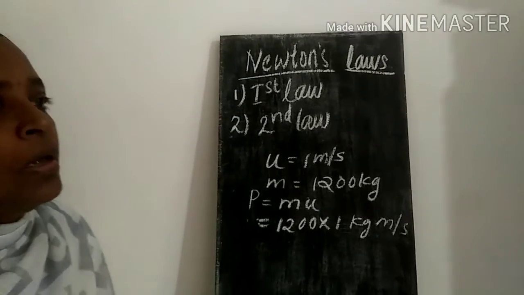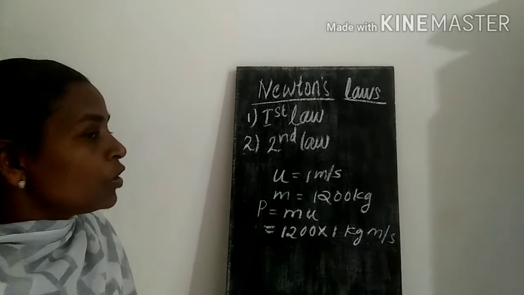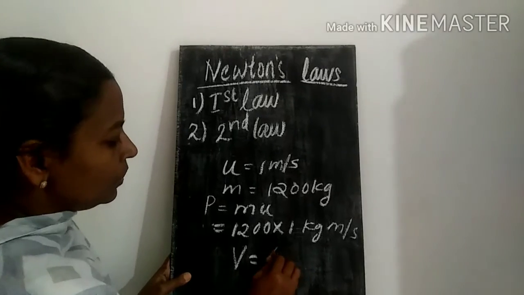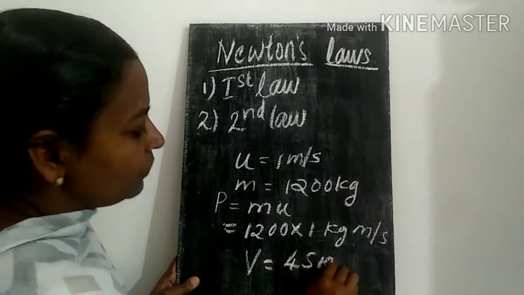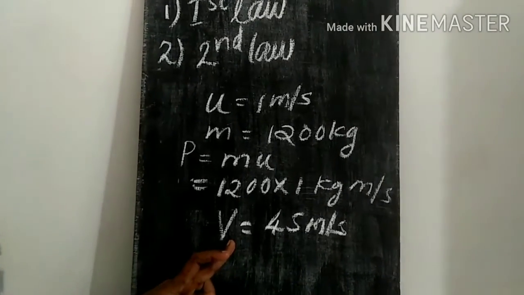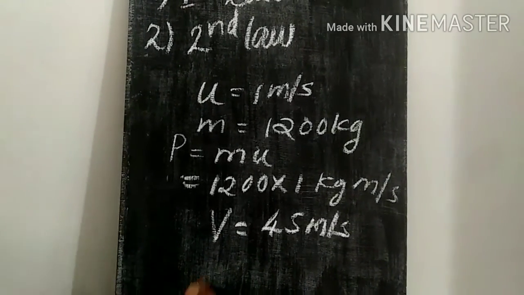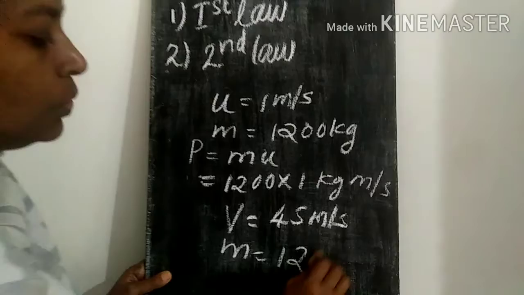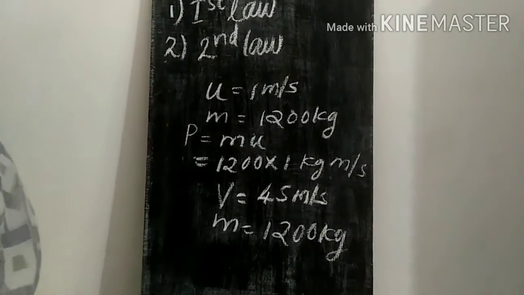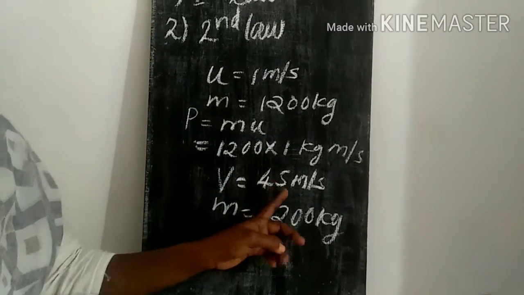So we call some persons to push the car or pull the car, and as a result there will be a sudden increase of velocity, and the velocity is increased to 40 or 45 meter per second. This is the final velocity attained by the car due to the hard push of the persons. So v is increased to 45 meter per second. m remains constant because 1200 is the mass of the object. There won't be any change for the mass. And now the initial velocity is increased to v, the final velocity, that is 45 meter per second.